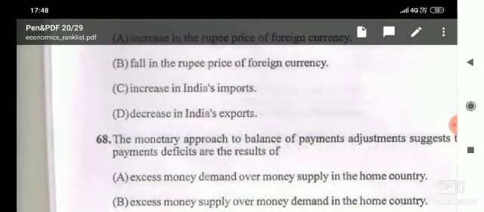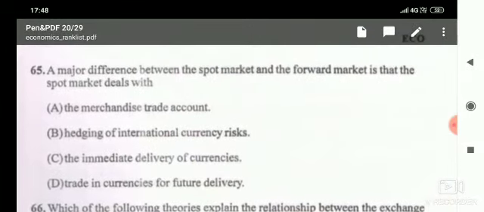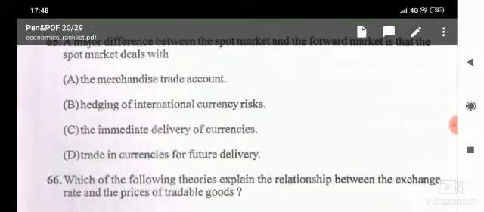Then next one, a major difference between the spot market and the forward market is that the spot market deals with, and given options are the mercantile trade account, hedging of international currency risk, the immediate delivery of currencies, trade in currencies for future delivery.